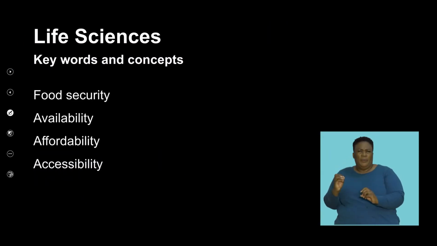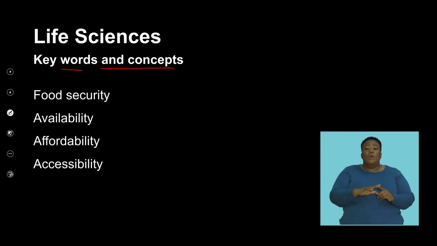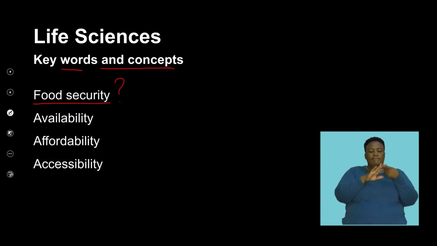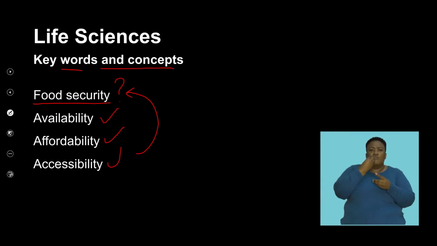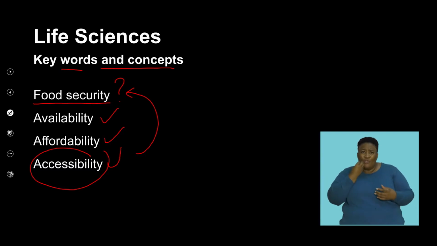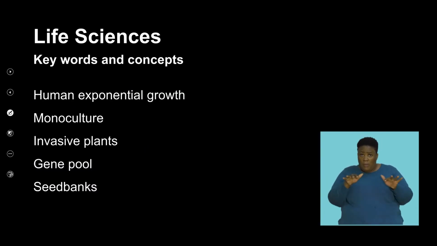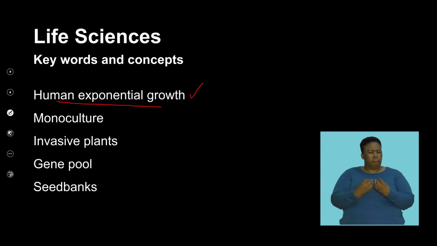Okay, some key words and concepts that we will unpack during this lesson. It's important for us to understand what food security is. We need to look at how the availability of food, its affordability, and its accessibility all link to food security. Often we need to look not just at accessibility, but also the cost of that food and whether it's available to the population in a country. We also need to look at exponential human population growth as a factor that influences the availability of food.